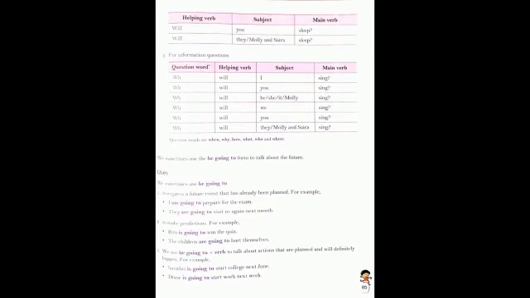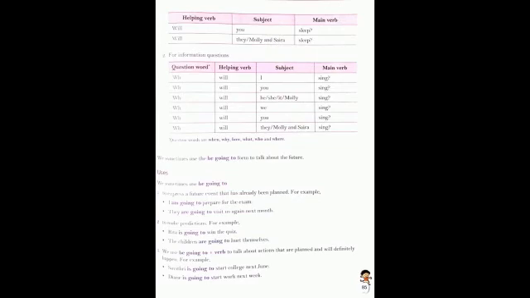Now we come to the uses of be going to. We use it to express a future event that has already been planned, the event which is already planned for the future. There are two examples. I am going to prepare for the exam. So you already planned that I'm going to prepare for my exam. Next is they are going to visit us again next week. So you know that this is already planned for the future, that they are going to visit again in the future. Now am and are is your helping verb, and the main verb is going to.